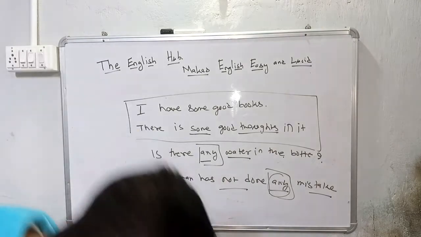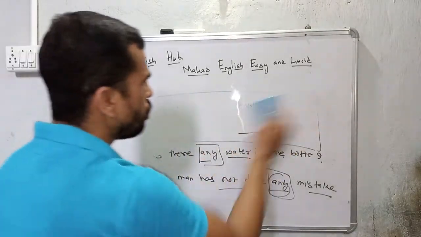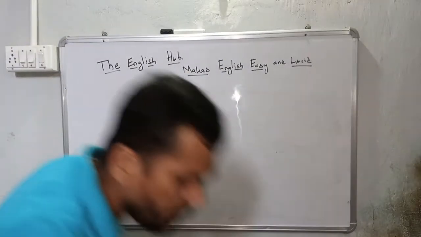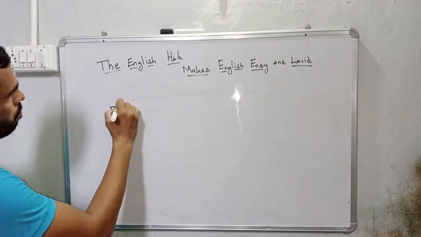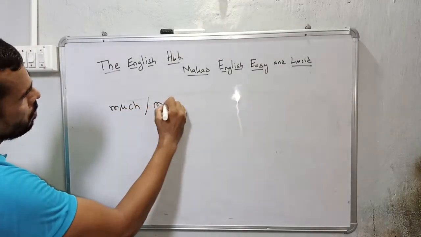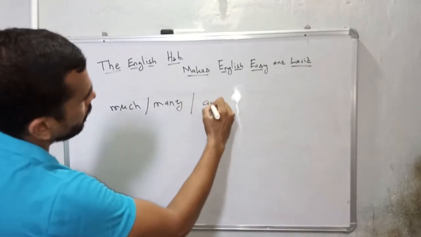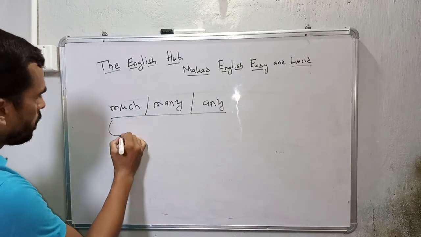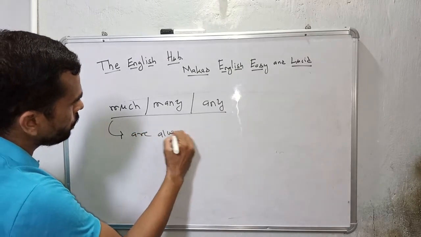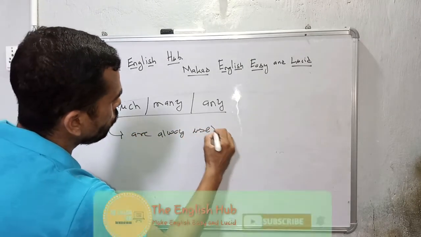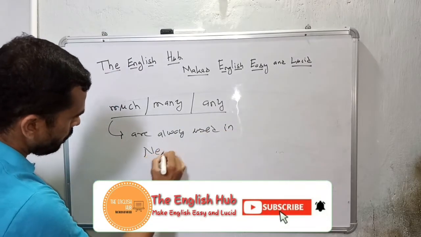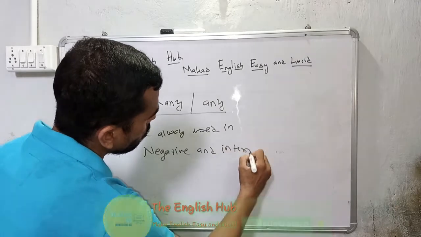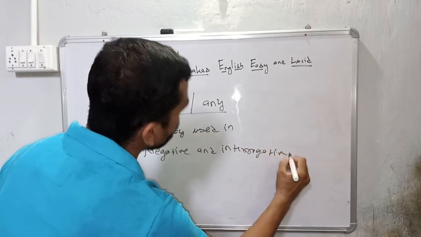So in my conclusion, I just want to tell you one thing you have to remember, which is very, very important. Much, many and any, these three quantifiers are always used in negative and interrogative.